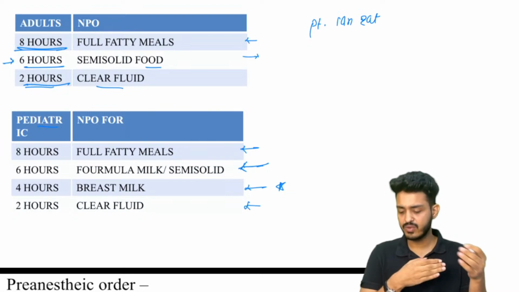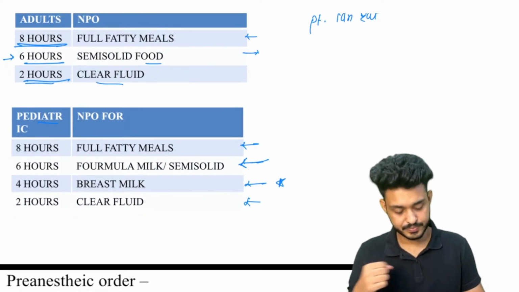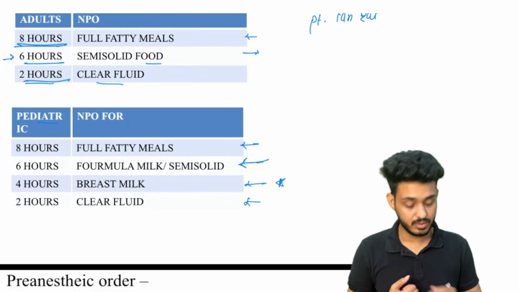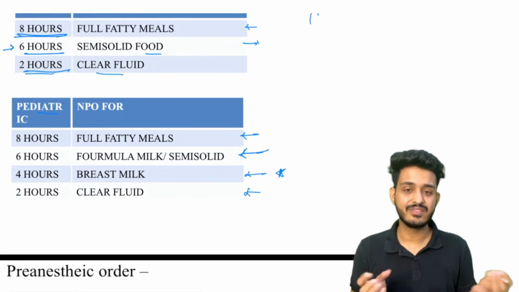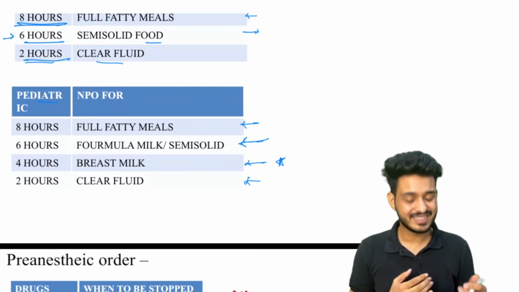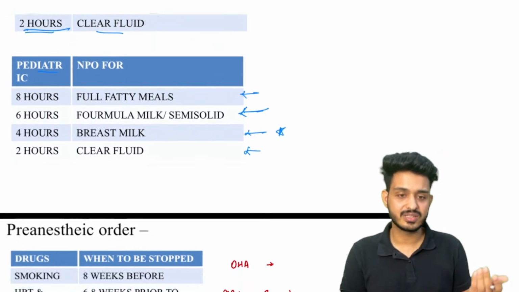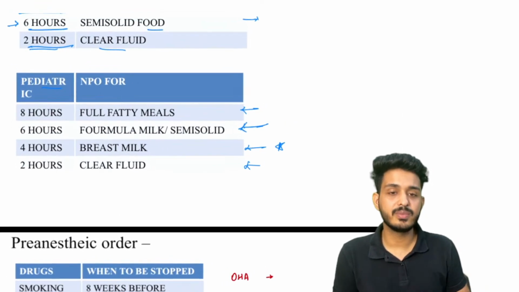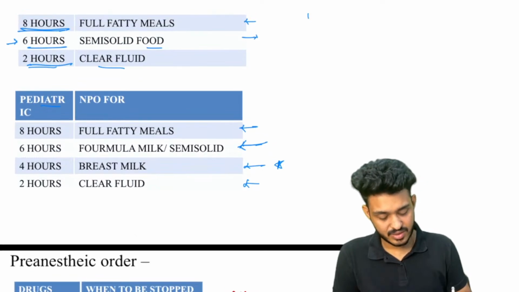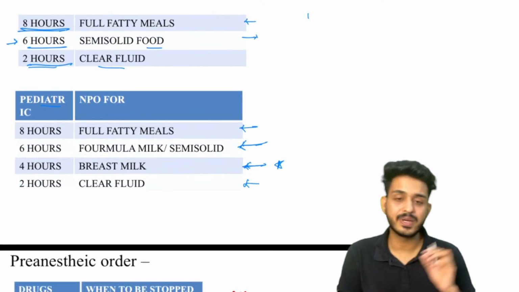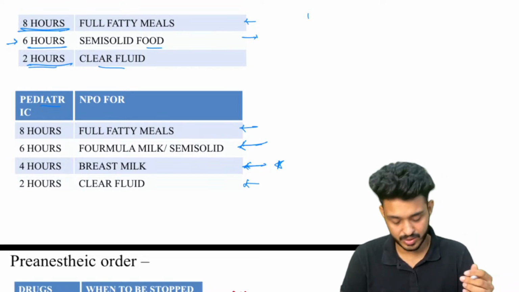Sir, clear fluid and breast milk are approximately similar. Why can we not give it? Because breast milk will go to your GIT, and it will make some kind of curdy thing when it mixes with the acid, okay? So it will form casein, and the protein will be broken down. For example, those kids who are vomiting will have some kind of discharge, right? So that is your breast milk. So we need to give breast milk 4 hours before the surgery, okay? We cannot give beyond that, okay?